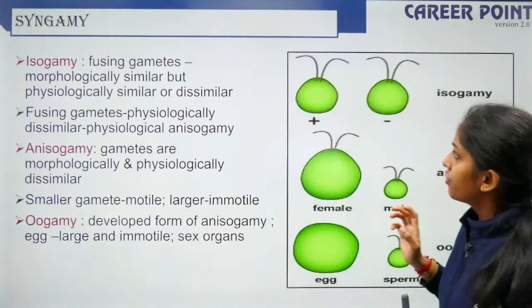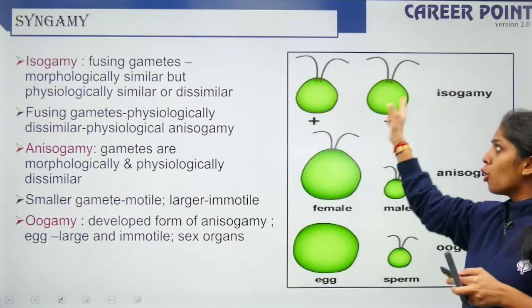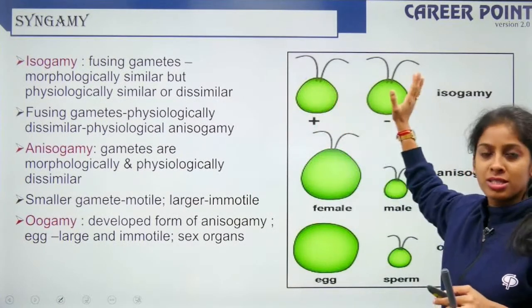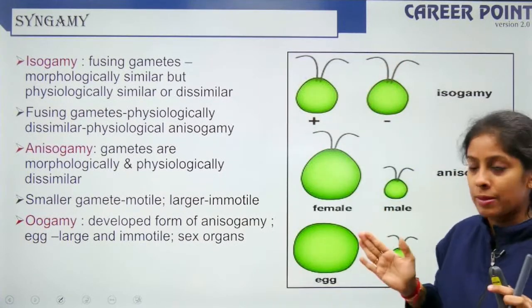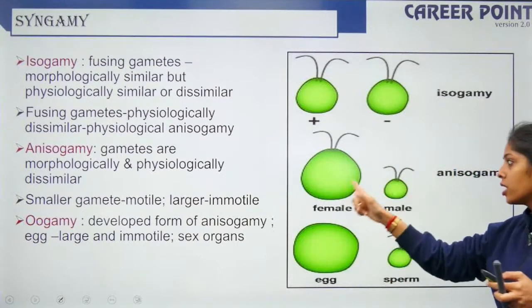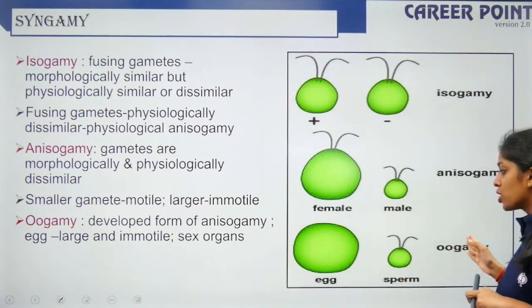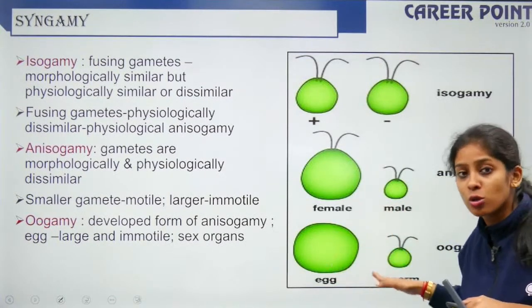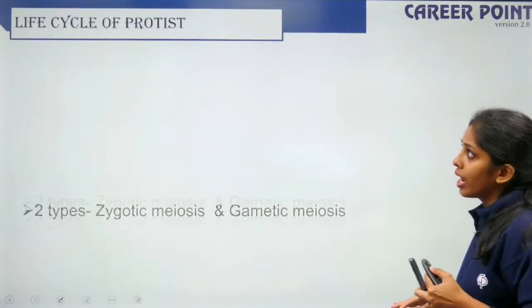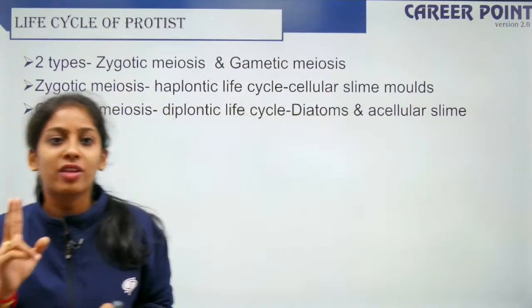But there can be different types of fusion. For example, in isogamy, both the male and female gamete are of the same size and genetically similar. Anisogamy, one is big, one is small. When you see oogamy, one is non-motile, one is motile, and the size is also different. This is oogamy, right?